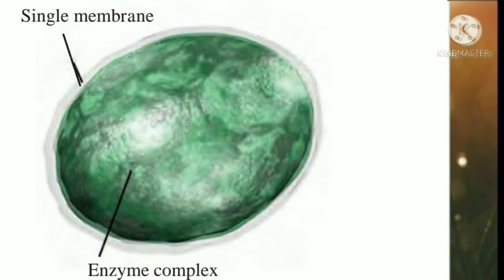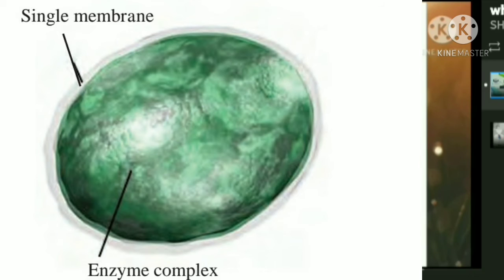Lysosomes. A single membrane-bound organelle is a lysosome. It digests the organic waste products from metabolic activities in the cell. If any bacteria attack the cell, lysosomes kill the bacteria. That's why our immunity system goes strong. Lysosomes digest stored proteins and fat during starvation.